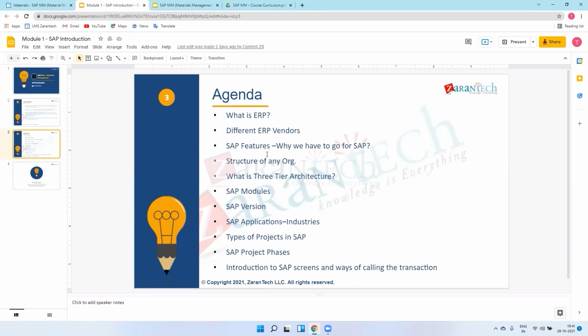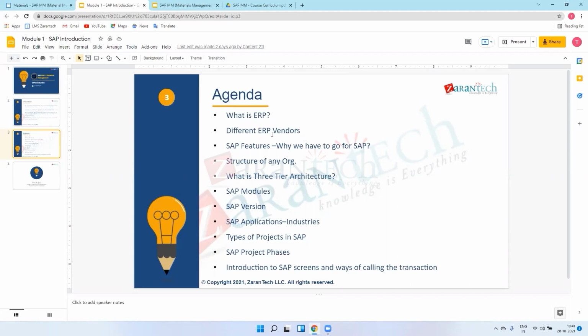So first, what is ERP? ERP means, as I explained earlier, enterprise resource planning, and it is integrated with the business processes. It's a core model, we can say. ERP is an application where we automate the business processes and provide the controls or a central database, whatever manufacturing, sales, and human resources are there. All of these are included in ERP.